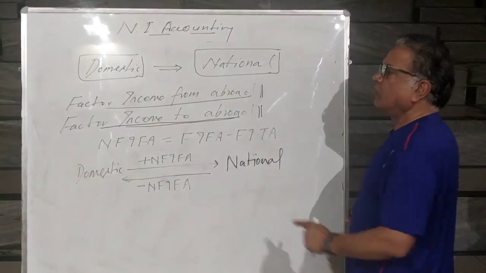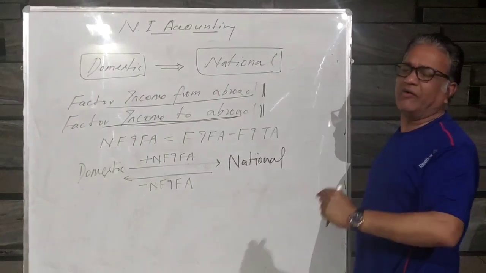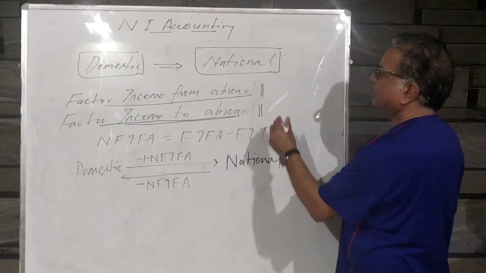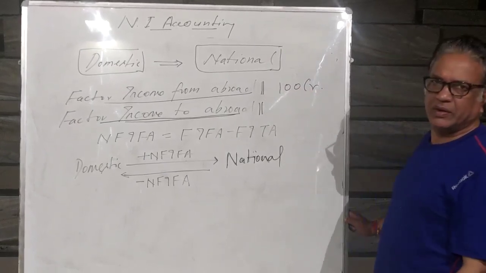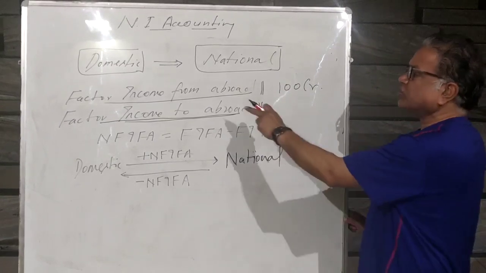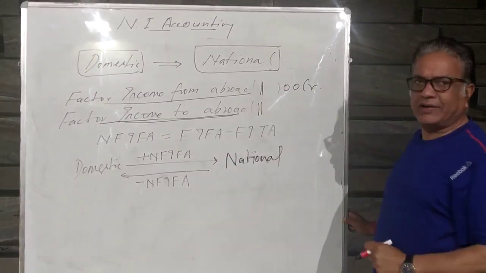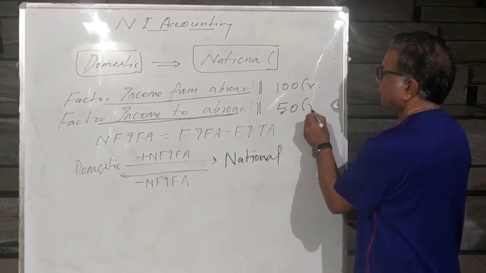Now suppose from the rest of the world, our factors of production, our worker, our capitalist, our landlord, earn an income of 100 crore. And the factors of production from the rest of the world earn a factor income from our country of 50 crore.